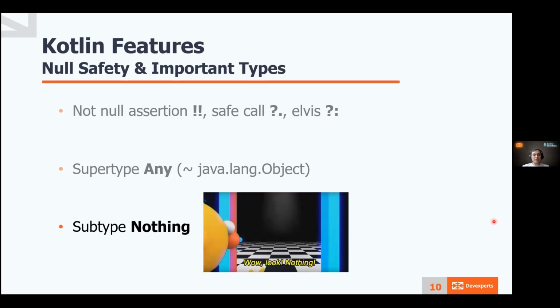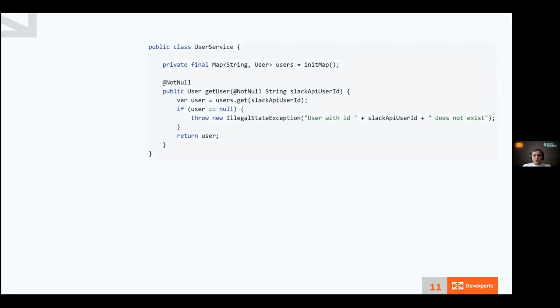So why do we need it? In some cases, it's very helpful because it's a special type for the compiler. If there is an expression which returns Nothing, then the compiler understands that the workflow ends here, and that's what's happening when you use return or throw. It's definitely the end of the workflow of the function. You can even use it to mark that your function never completes, like a while true loop. Everything that I just said allows writing very elegant code.